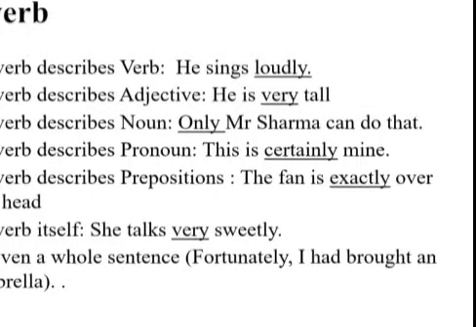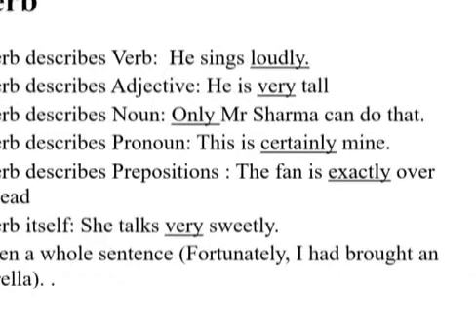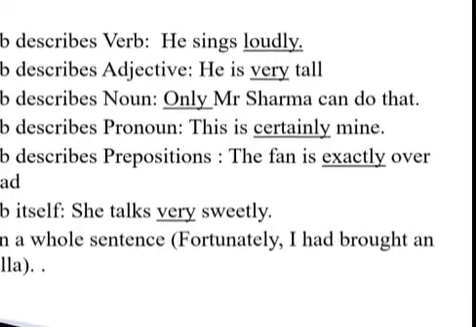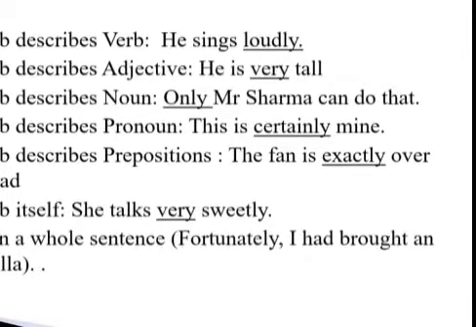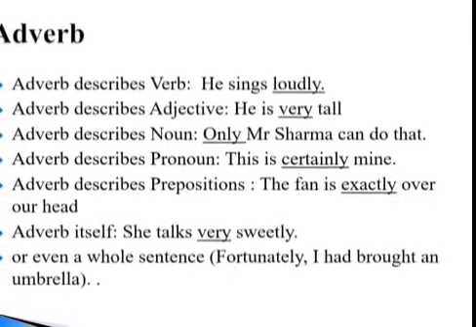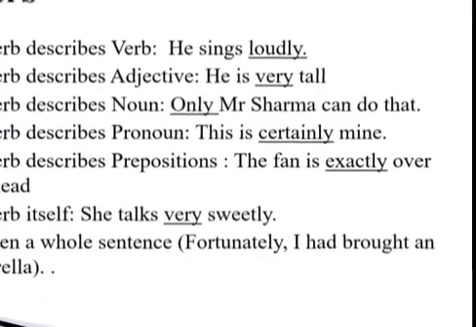Adverb describes prepositions. The fan is exactly over our head. Over is a preposition and exactly is an adverb. Adverb can qualify adverb itself. She talks very sweetly. So here we see sweetly is an adverb. Sweet is an adjective, and when we use ly with sweet it becomes adverb, and very is also an adverb.